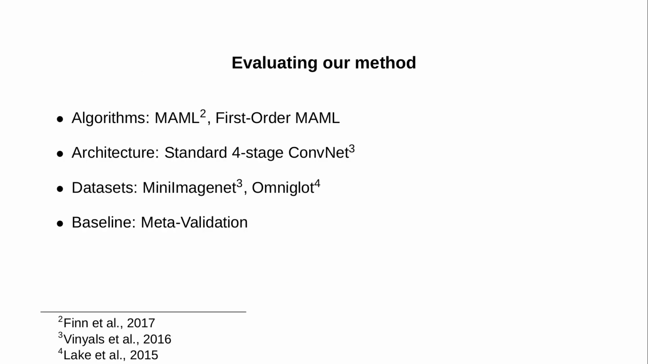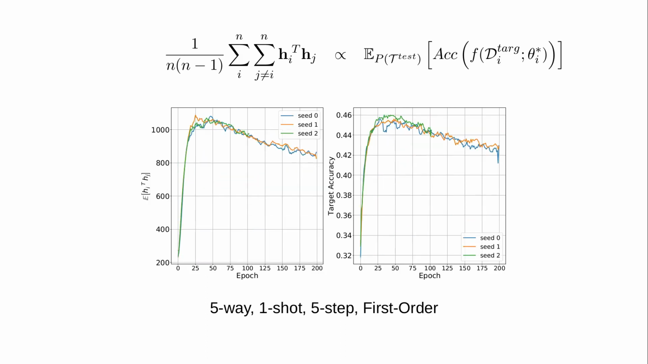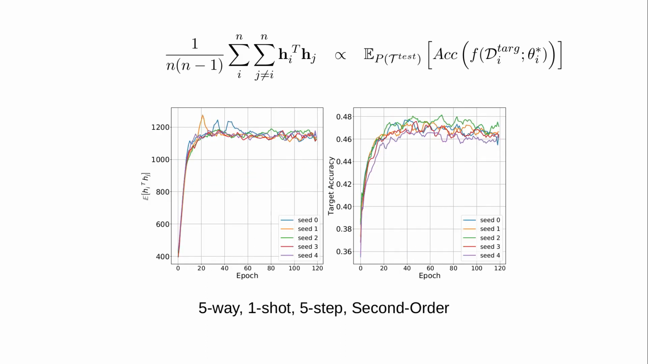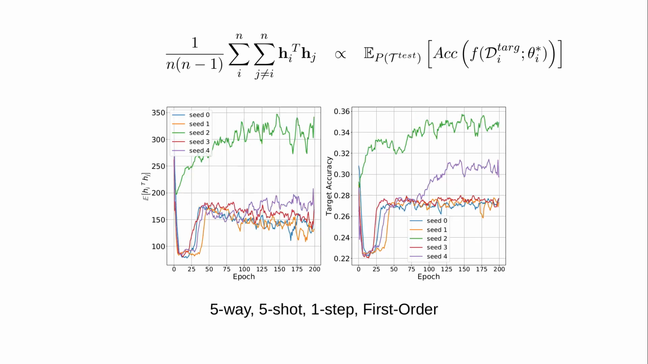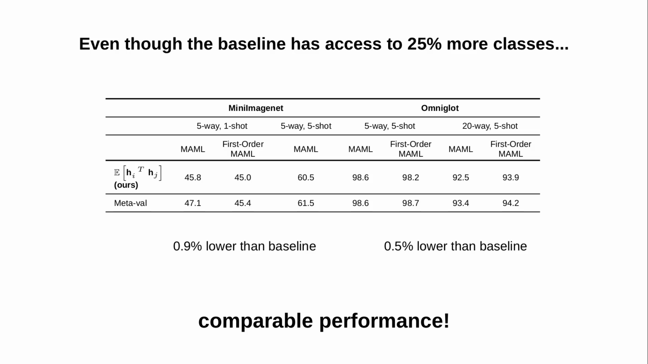To evaluate the performance of our approach, we use the standard method of model selection via meta-validation as a baseline for comparison. Here we first provide some qualitative evaluations of our method on the miniImageNet dataset, with results suggesting that our metric reflects the target accuracy of meta-test tasks. We then compare our approach to the baseline, where our method only has access to the meta-training classes, while the baseline has access in addition to the meta-validation classes, which represents 25% more classes in the case of miniImageNet.